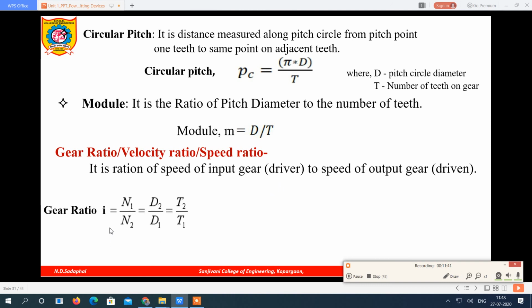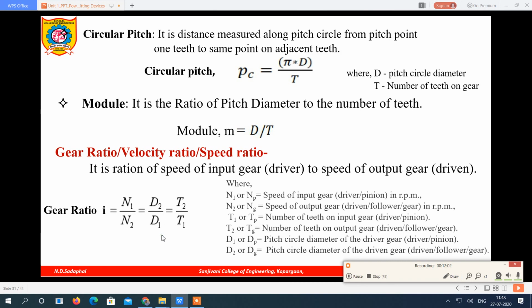So the formula can be given as I equals N1 upon N2. N1 is the speed of the input gear, N2 is the speed of the output gear. It is also equal to D2 upon D1, the diameter of the output gear to the diameter of the input gear, also called the pitch circle diameter, PCD. And T2 upon T1, the number of teeth on the output gear to the number of teeth on the input gear. So this can be given by this formula.